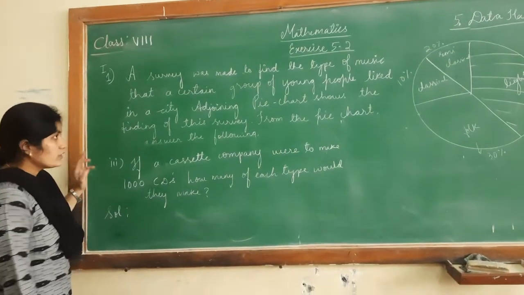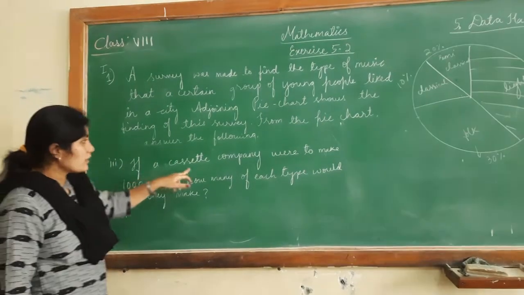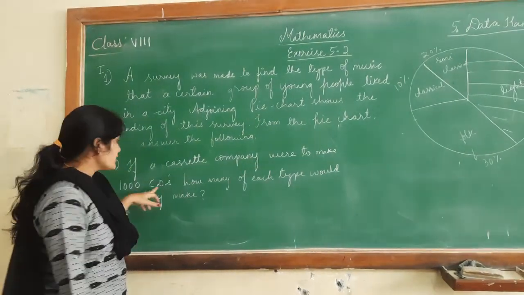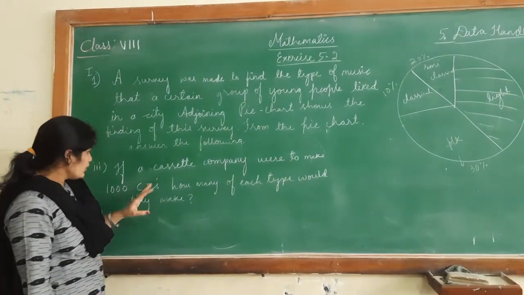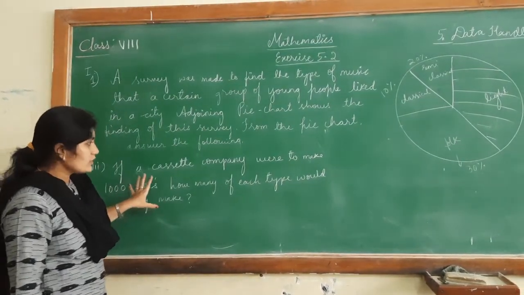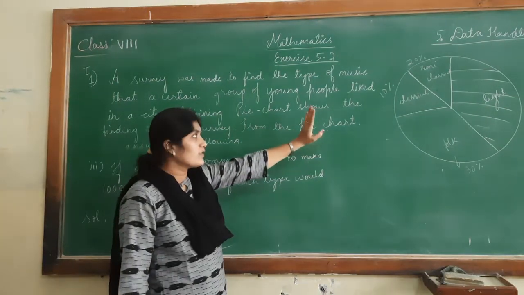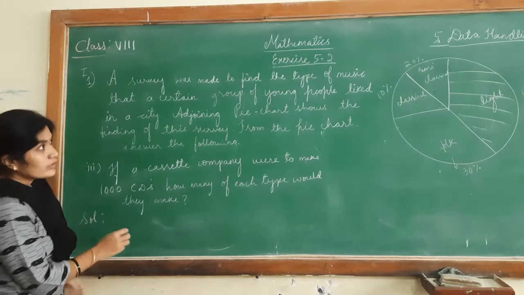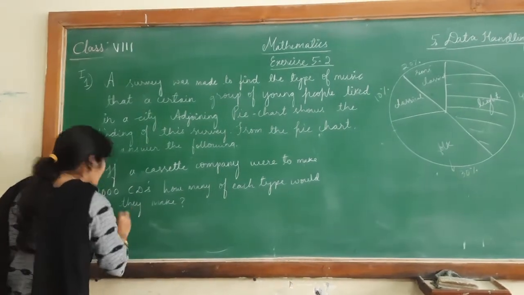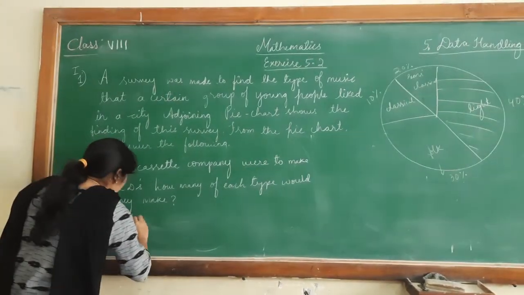Now let us move on to the third question. If a cassette company were to make 1000 CDs, how many of each type would they make? So the total number of CDs is 1000, and each type's percentage is given. We should find the number of each type. The first one is classical music.